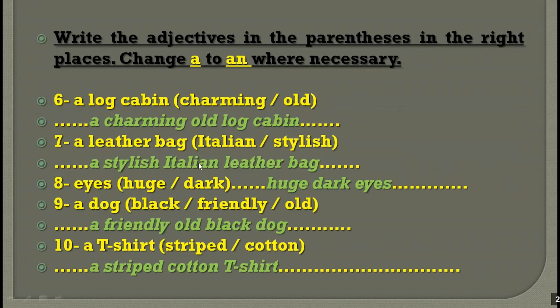A stylish Italian leather bag: opinion, and origin and material. Origin comes before material. OPSHACOM: origin and the material. Huge dark eyes, that's shape, and that's color. Friendly old black dog, that's opinion, and that's age, and that's color. A striped cotton t-shirt, that's shape, and that's material.